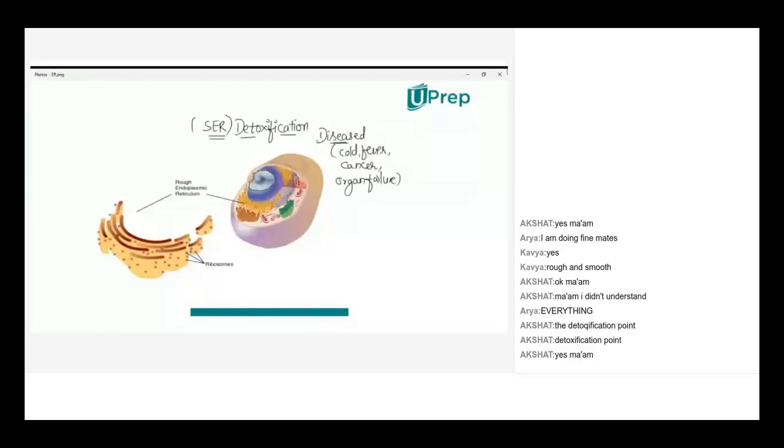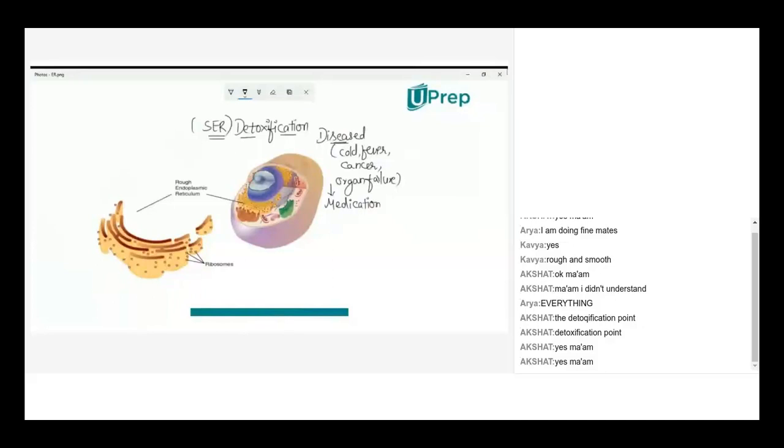You take any example. When a person is not feeling well, not in a healthy condition, immediately we go for medication, isn't it? So when a person is undergoing medication, what do they usually take? Drugs, in the sense medicines.